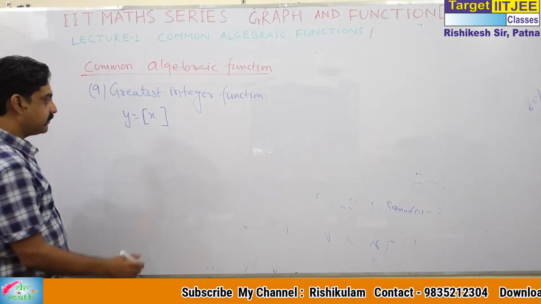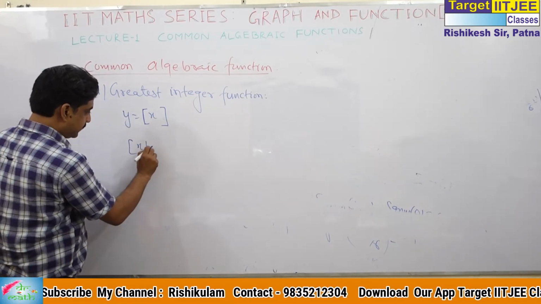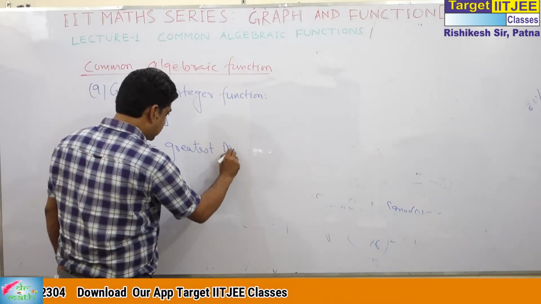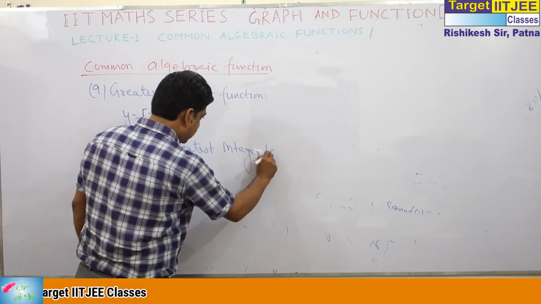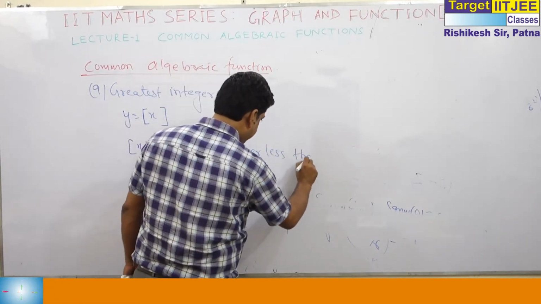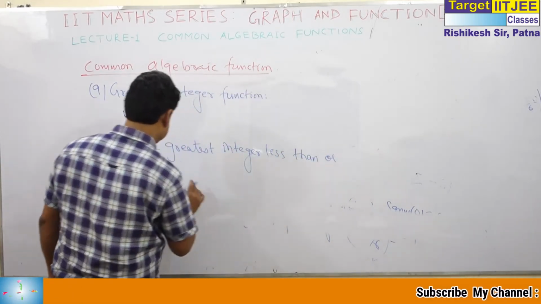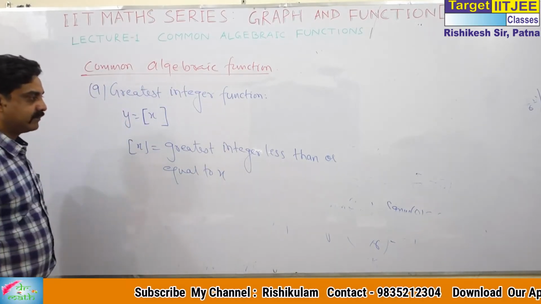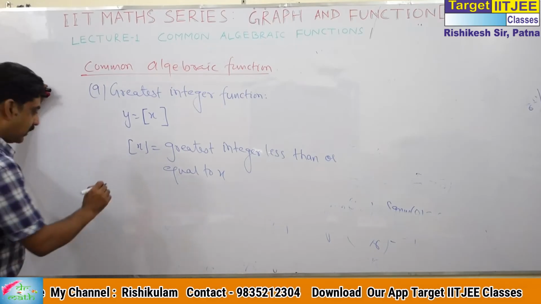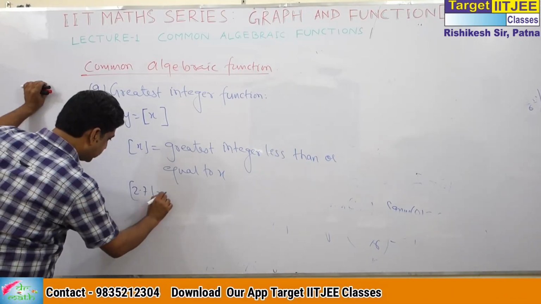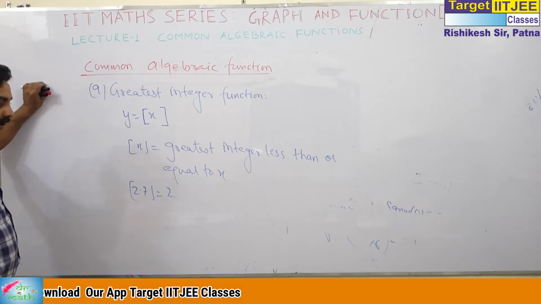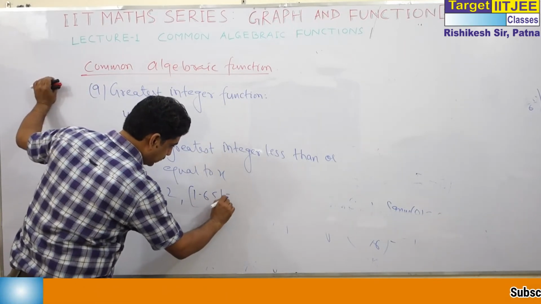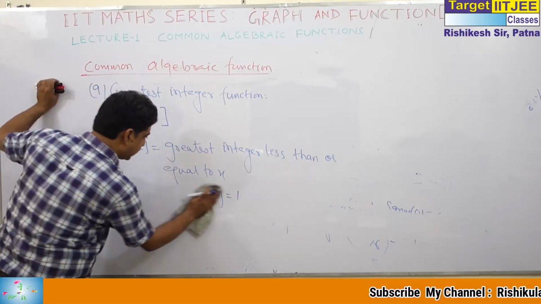And what is the definition? This is the greatest integer less than or equal to x. What does that mean? If we write 2.7, this is 2. If we write 1.65, this is 1.